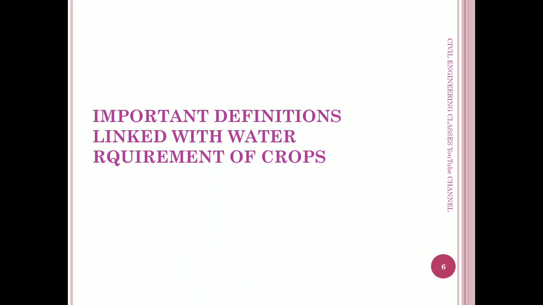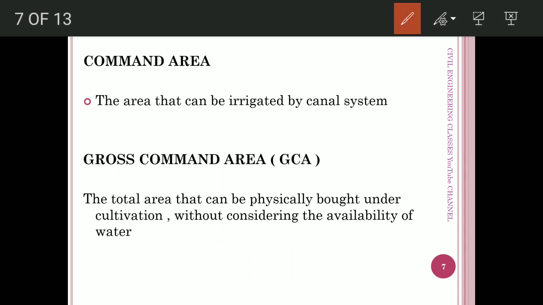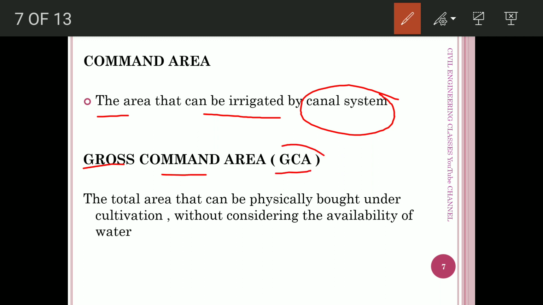Next, coming to different definitions linked with the water requirement of crops. First one is command area. Command area means the area that can be irrigated by a canal system. Next one is gross command area or GCA.